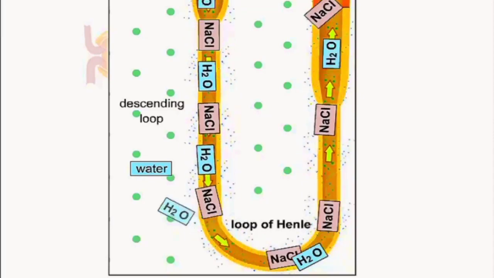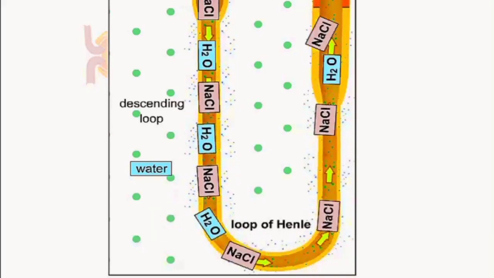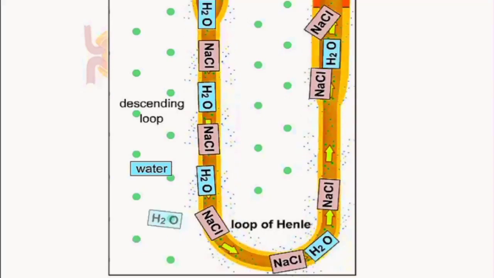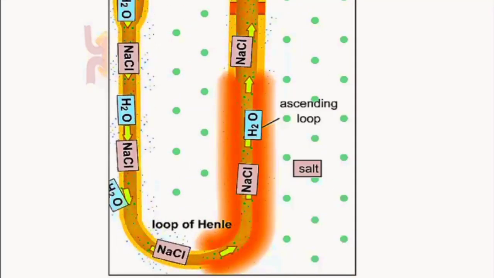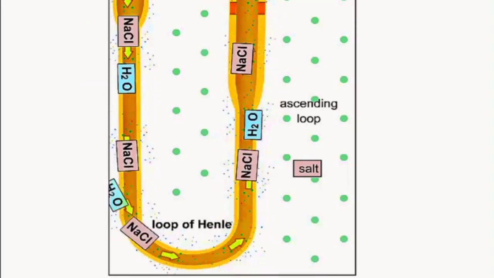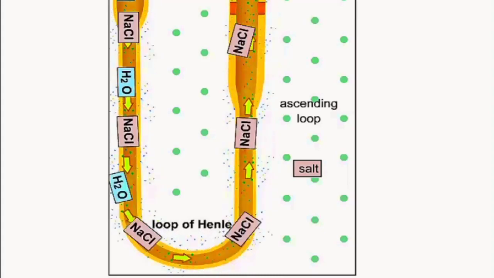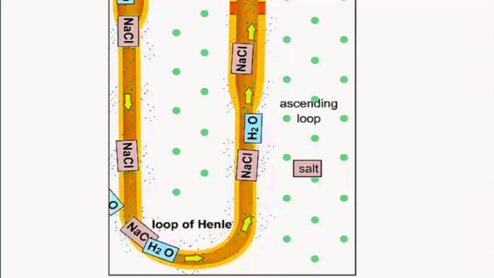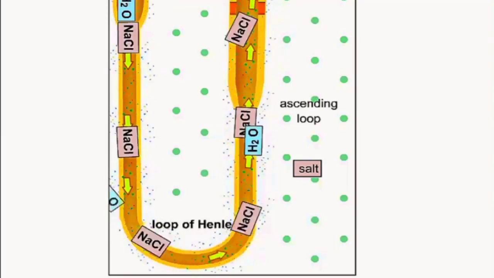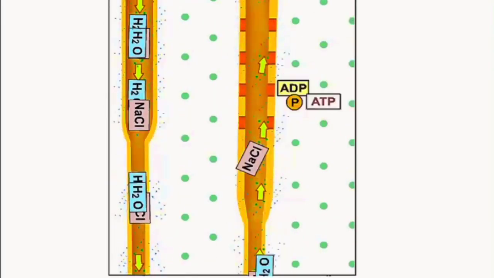As the concentrated filtrate reaches the thin ascending portion of the loop of Henle, the tubule becomes impermeable to water and permeable to salt. Due to the loss of water in the descending loop, salt is now very concentrated in the filtrate. While moving up the ascending loop, this salt begins to move down its concentration gradient and diffuse into the surrounding fluid of the renal medulla. This part of the tubule is relatively impermeable to water, so the filtrate becomes more dilute. As the filtrate makes its way up the thick ascending portion of the loop of Henle, the tubule remains impermeable to water. Much of the salt in the filtrate has already diffused out.